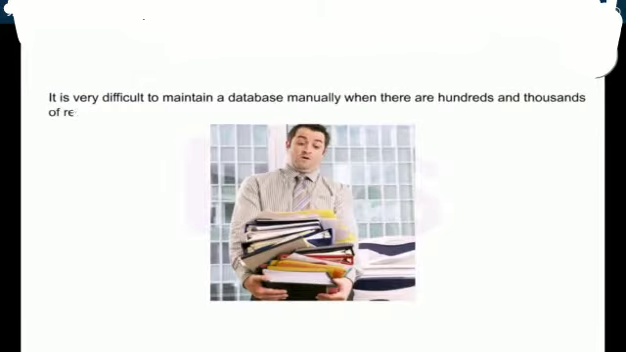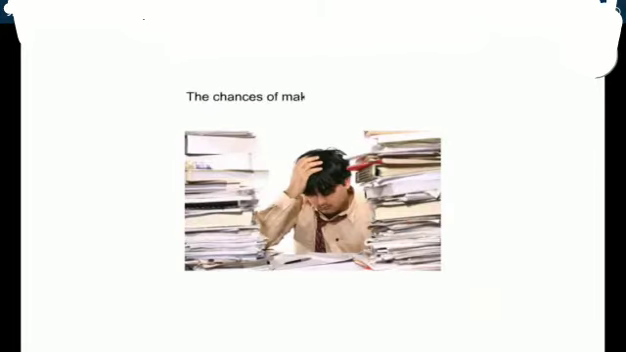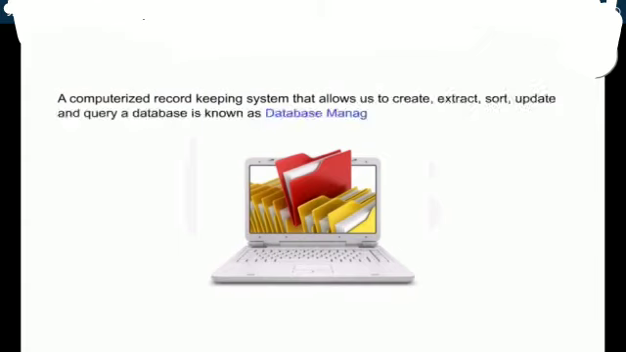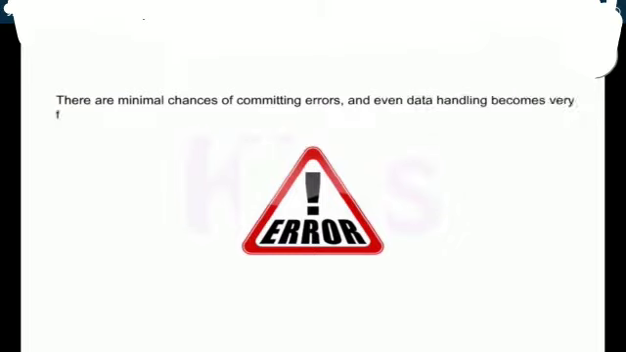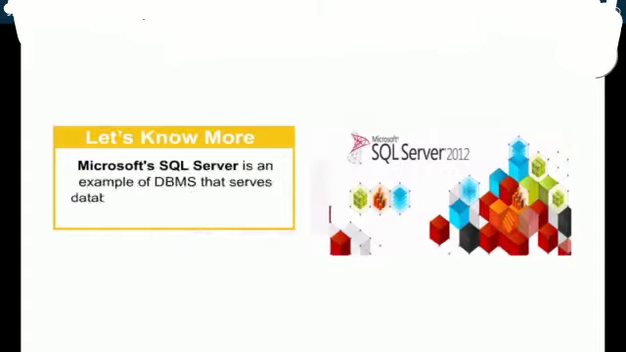It is very difficult to maintain a database manually when there are hundreds and thousands of records. The chances of making mistakes increase. A computerized record-keeping system that allows us to create, extract, sort, update, and query a database is known as a Database Management System, DBMS. It saves our time and energy. There are minimal chances of committing errors, and data handling becomes very fast and efficient. Students, note that Microsoft SQL Server is an example of a DBMS that serves database requests from multiple users.